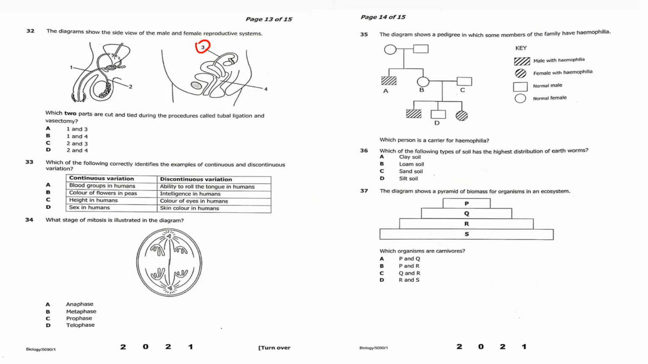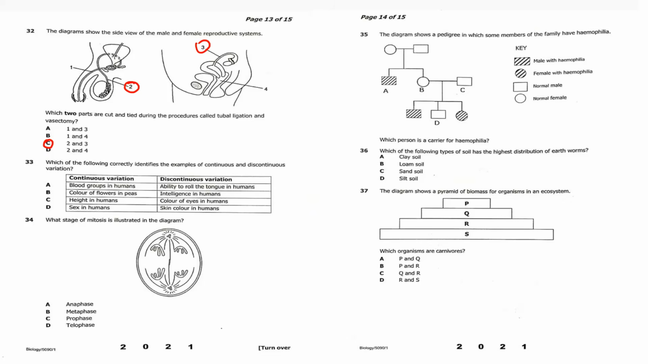Then vasectomy is cutting of the sperm duct, which is 2. So 2 and 3, tubal ligation and vasectomy. Okay, so that is the answer.